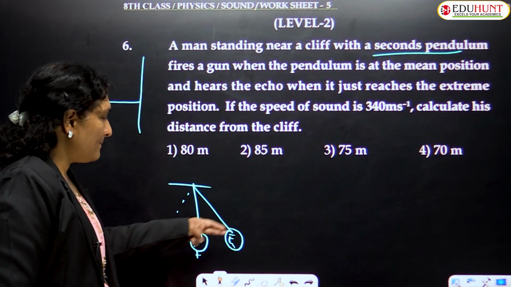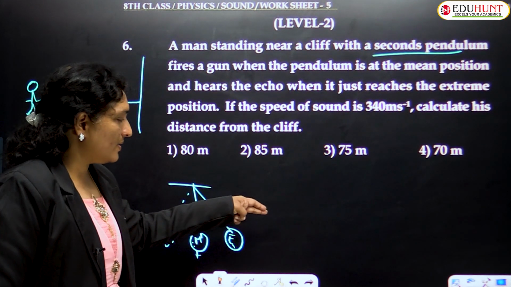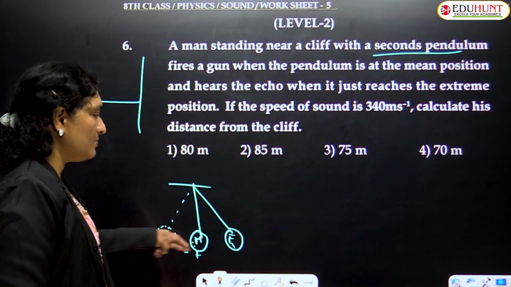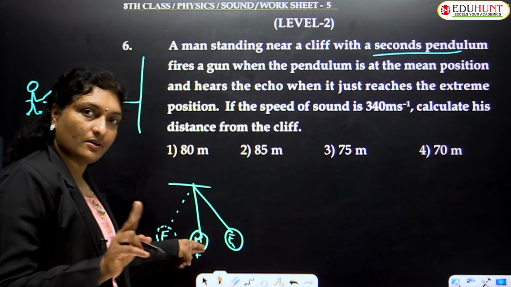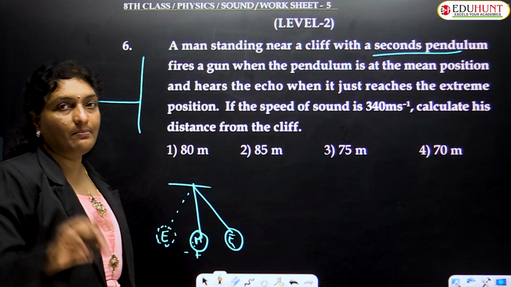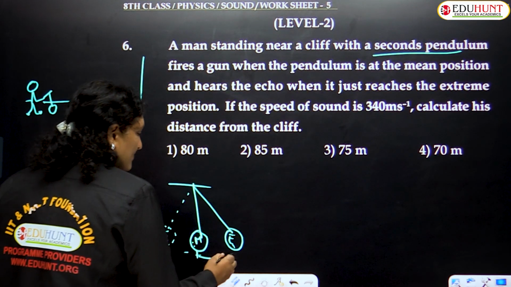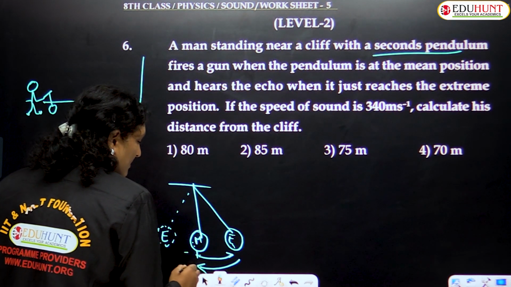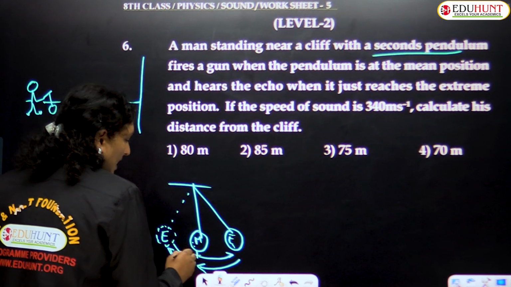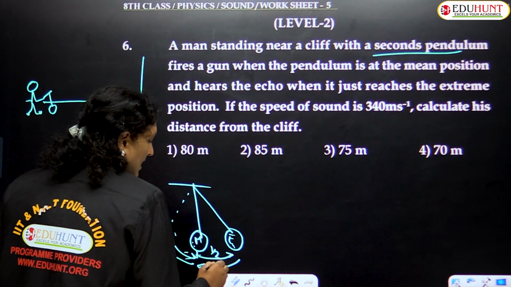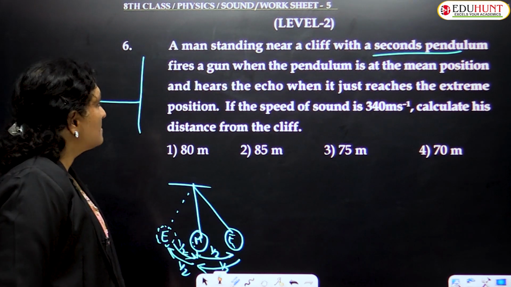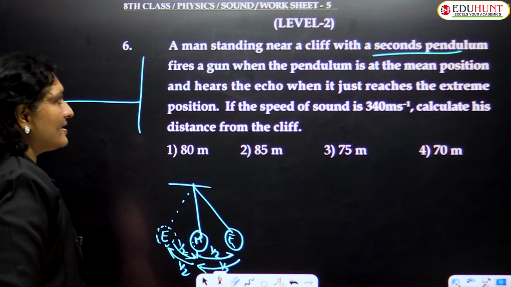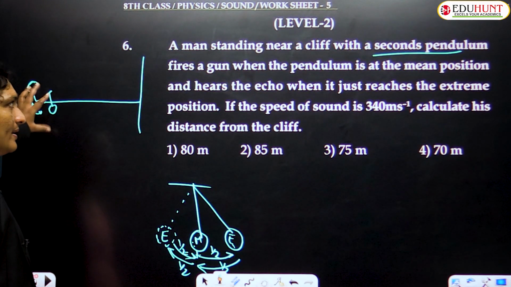That means a complete oscillation from middle to extreme to middle to extreme to middle takes 2 seconds. Only from middle to extreme and coming back takes 1 second. Only to extreme, half a second. That means half a second here, half a second here, half a second, half a second. Totally 2 seconds. So what is given means a man standing near a cliff with his seconds pendulum fires a